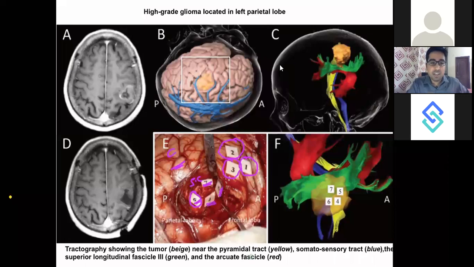Here you can see how neurosurgeons go about the operation. First we will get the MRI done. We found that there is a tumor which is very near to the central sulcus. This is the central sulcus, and just anterior to it in the supplementary motor area, we have the tumor, which is pressing upon the motor area also. So definitely this patient must be having some amount of weakness also.